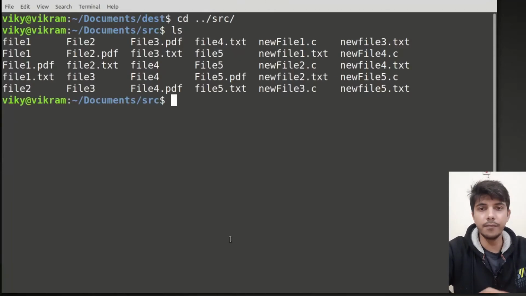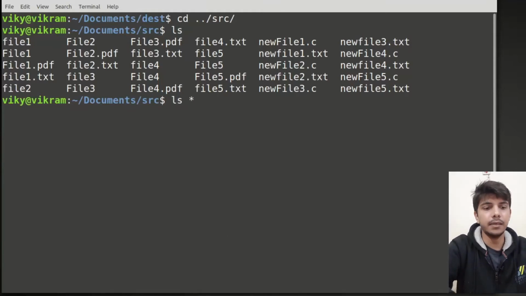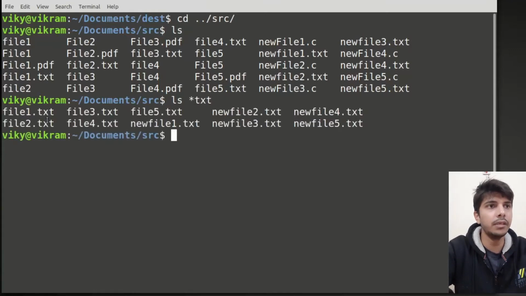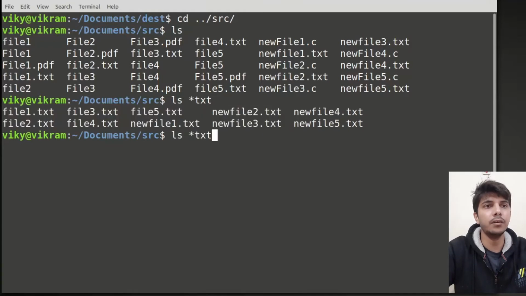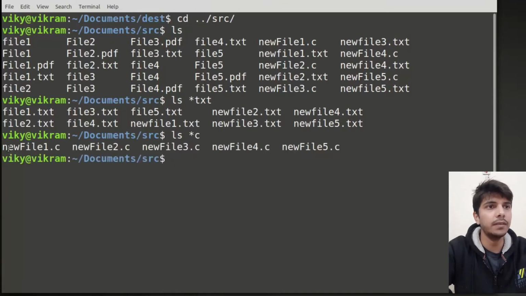Now let's say I want to find the files which are ending with txt. I can write ls, then asterisk, and then txt. I can also write a dot here, but it is not necessary right now. It means I don't care what is at the beginning, but at the end it should be txt. Now if I press enter, you will see all these files end with txt. Let's say I want to find the files ending with c, or the .c extension. Then you will see those files ending with c. If you want to write .c, this is also fine.